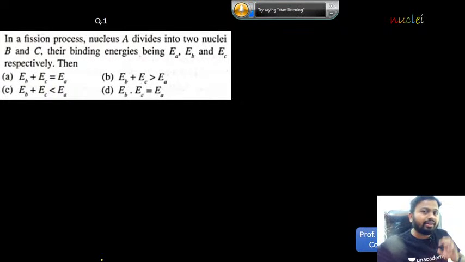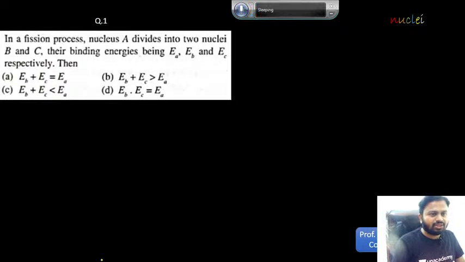Okay, this is the first question. Students, just take a look at the question and decide which option will be correct. If you are watching it live you can answer, else you can decide which option is correct out of these four. Just take a minute, read the question very carefully. This is a process of fission, heavy to lighter. Yes, any guesses?